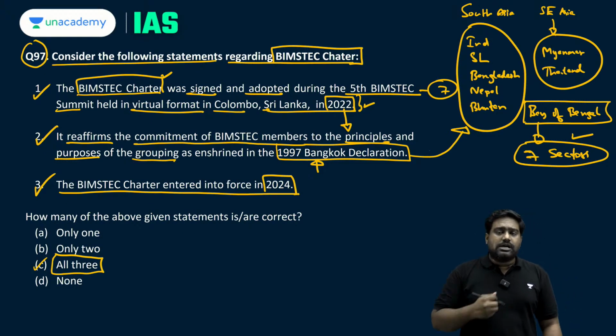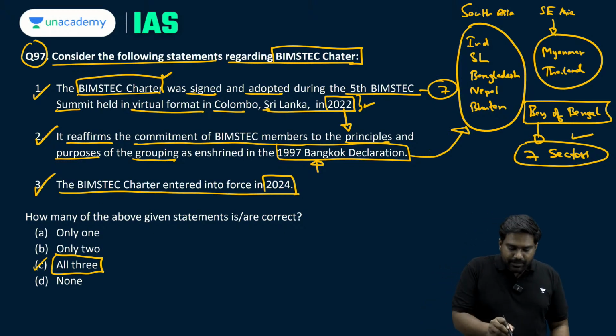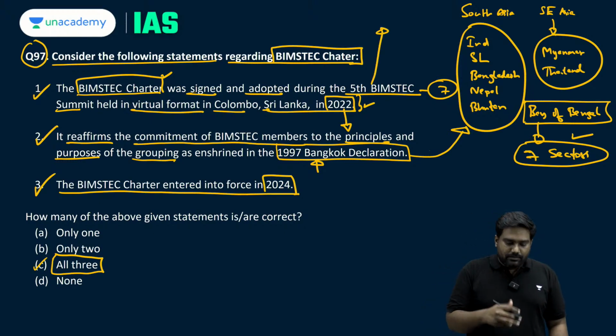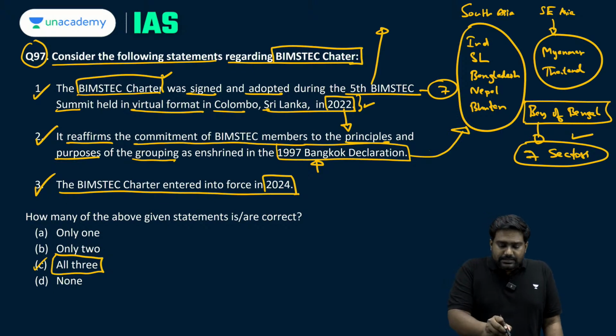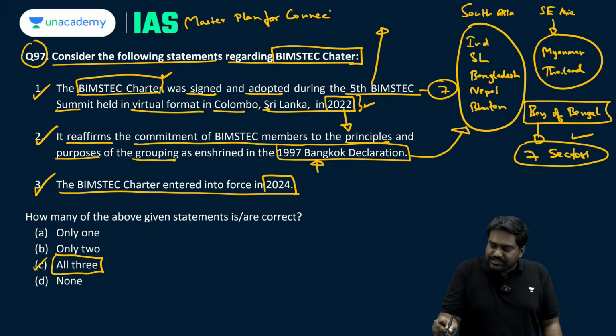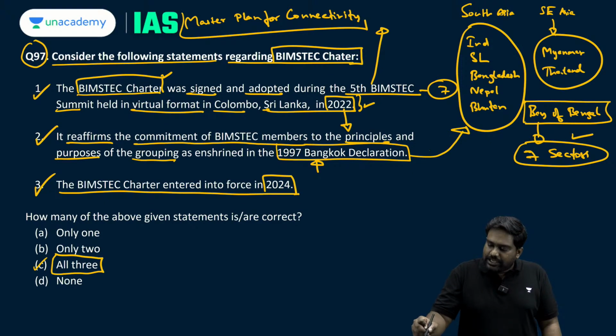I would like to mention a couple of important points over here. During the Colombo Summit, when BIMSTEC Charter was adopted, these countries also adopted a master plan for connectivity to establish greater connectivity between the member countries and to interlink South Asia with Southeast Asia.